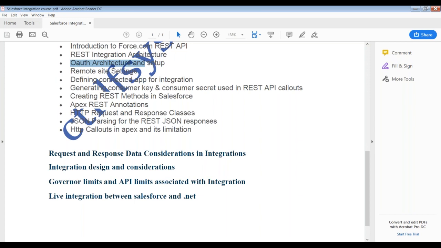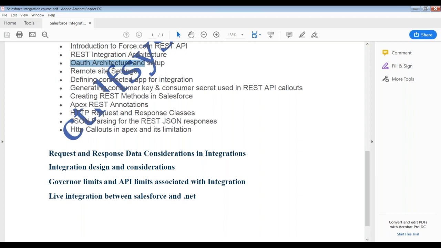How syntactically we are going to write it, how we will discuss a logic and convert the requirement into logical programming, that I will teach you. Don't worry. Okay.